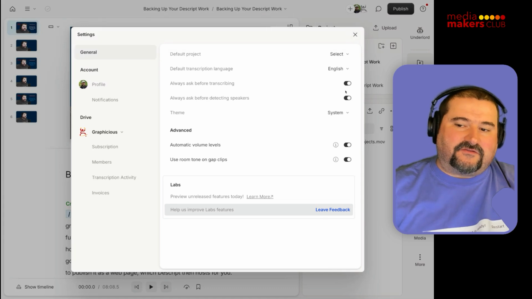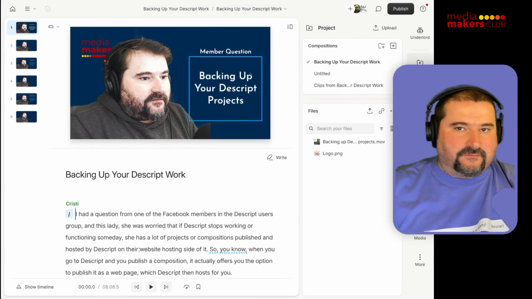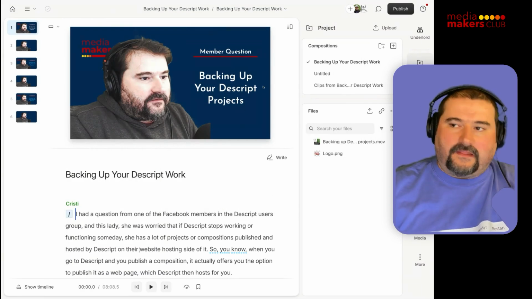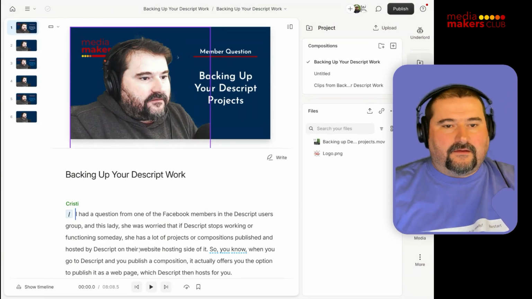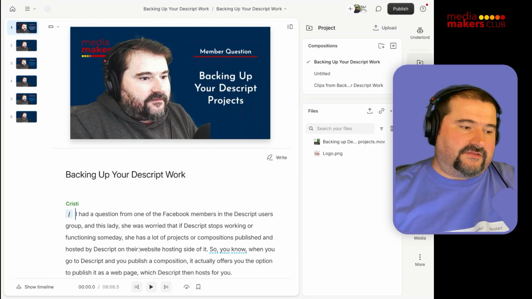If you have this on, when you bring a new file in, it's going to ask you, do you want to detect speakers? Yeah, okay, so I'll do it. Okay, that's one version, 92, where they brought that back.